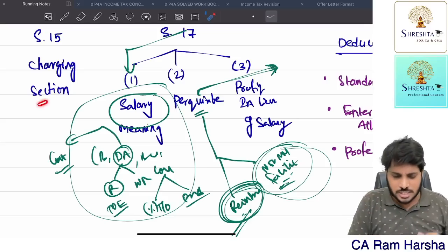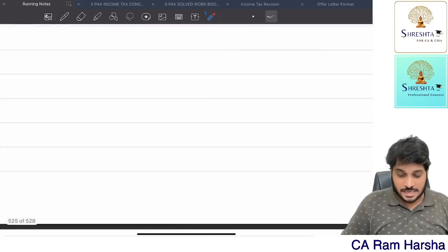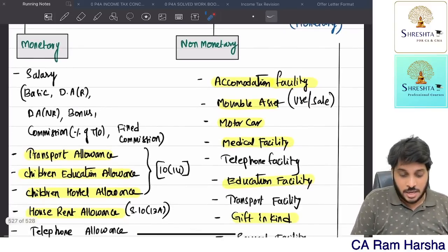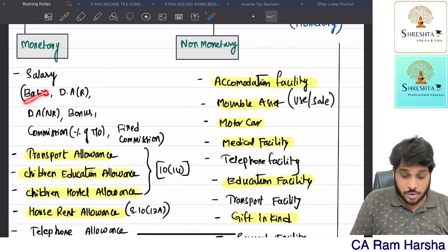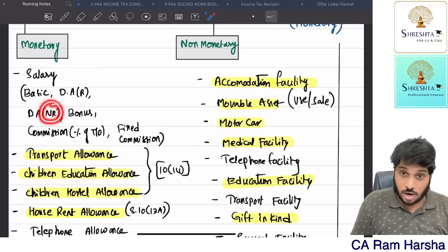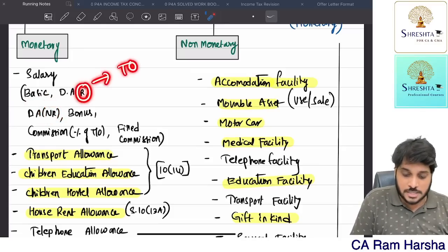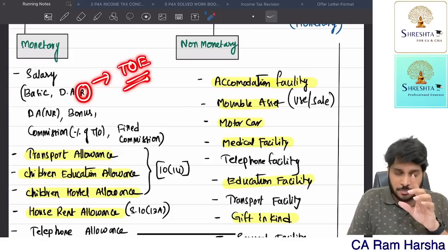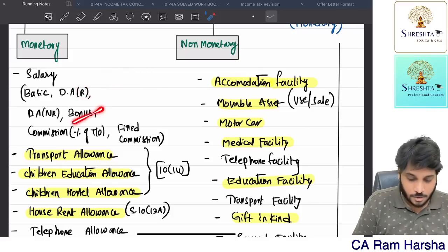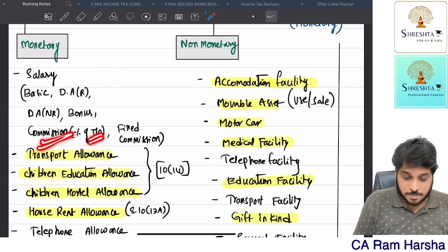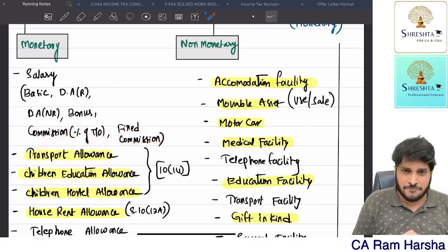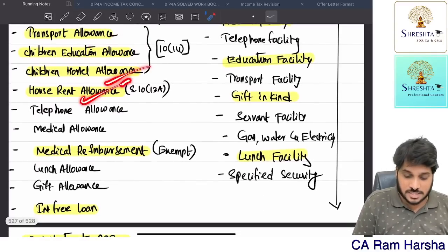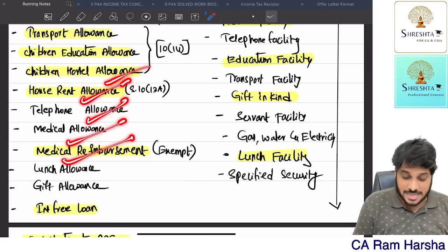I hope now you understood the charging section briefly. Now, what are all the elements that are there in salary? There are various elements. You have salary, including basic and DA, whether for retirement or not for retirement. Retirement is also expressed as terms of employment. In the exam, they may give you DA for retirement benefit, or within brackets, terms of employment. Bonus, commission, whether it is a percentage of turnover or fixed commission, everything is a monetary benefit. Then transport, children education, children hostel, HRA, telephone, medical reimbursement.